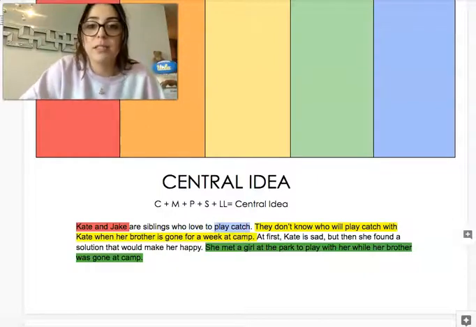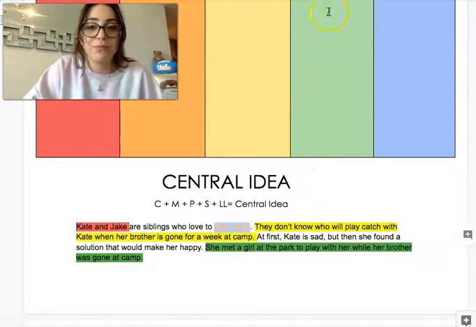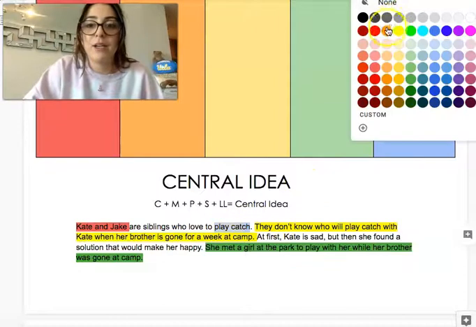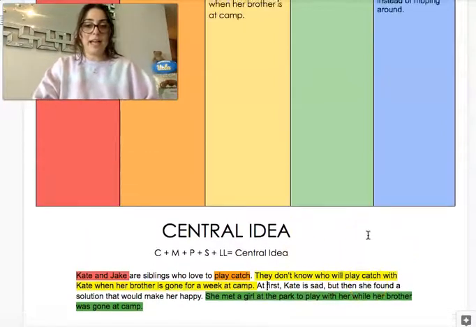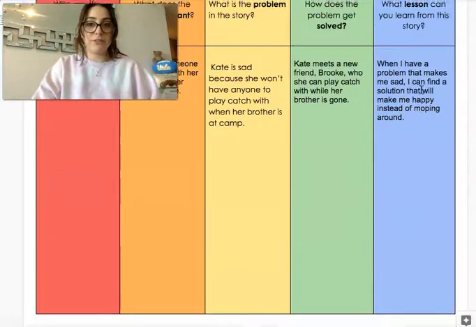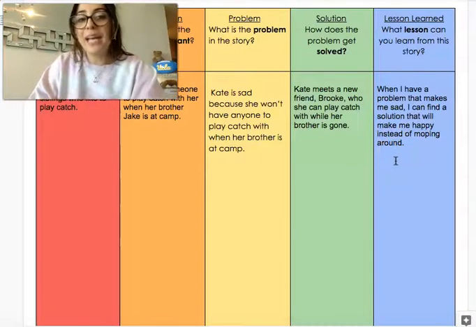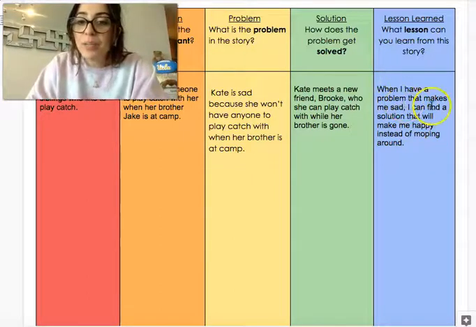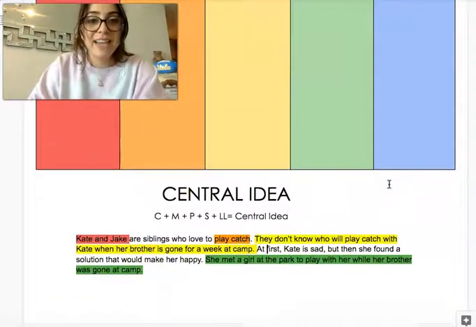So I'm going to put this. And I'm going to make my motivation is what color? Correct, it's orange. Now, what do I have missing? What color do I not have in my central idea yet? That is on my chart. Blue, yes, for lesson learned. What is the lesson that we can take from this story? Let me read what I had in my chart. When I have a problem that makes me sad, I can find a solution that will make me happy instead of moping around. Let's see if I had that in my central idea.